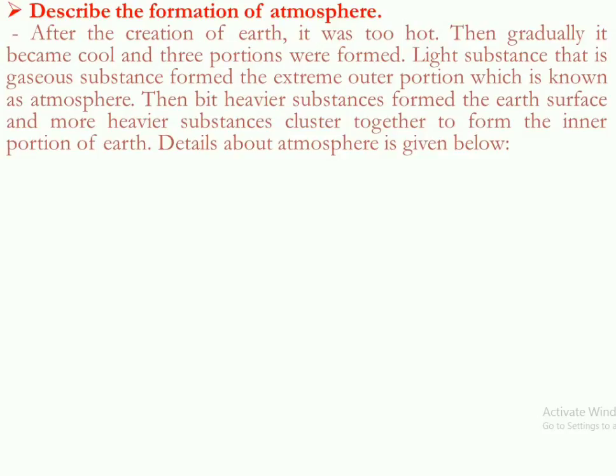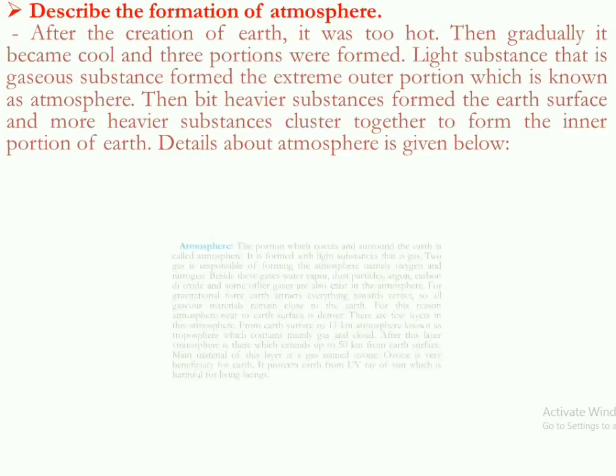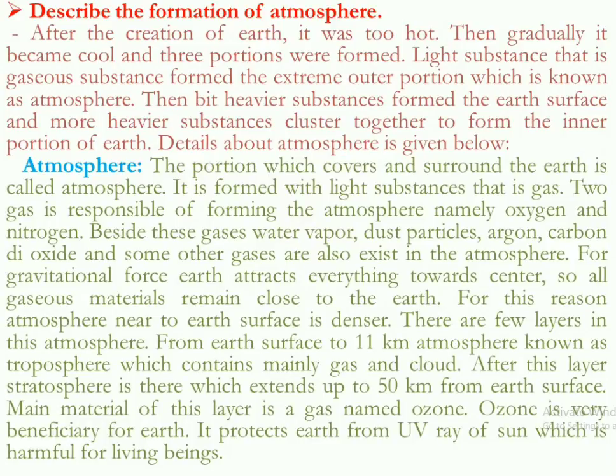Now in this portion we will learn how the atmosphere has been formed. The portion which covers and surrounds the Earth is called the atmosphere. It is formed with light substances or gas.